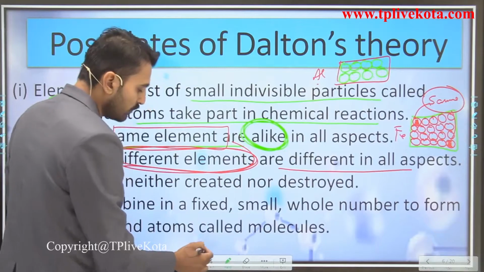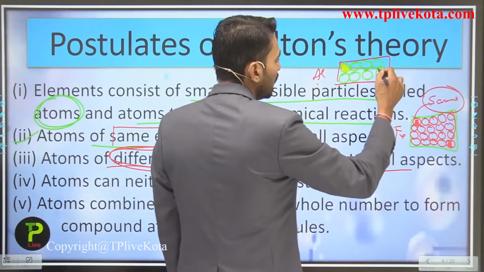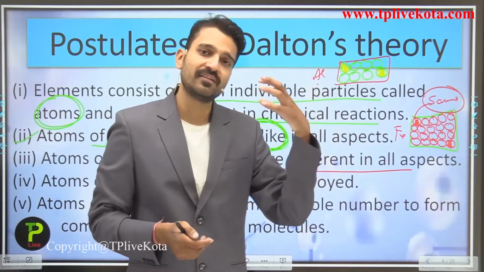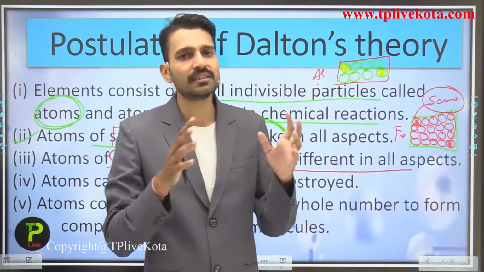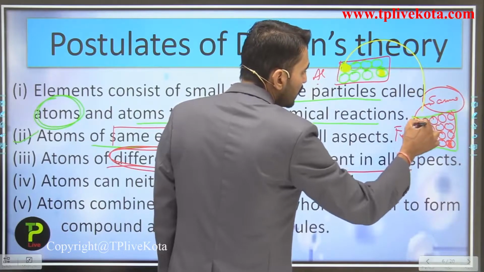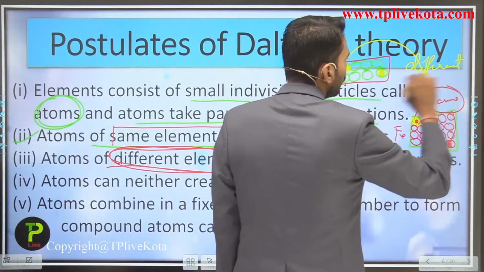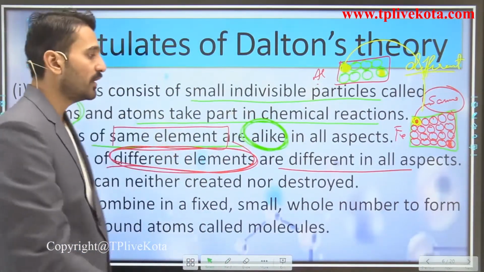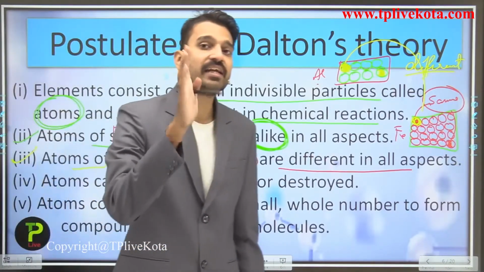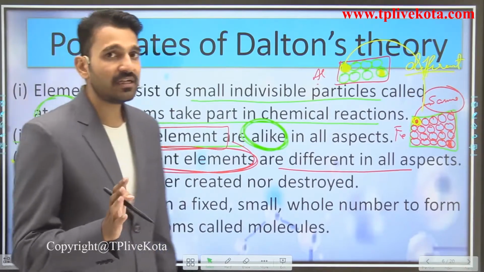So here students, what you see, that this particular atom is very similar to this particular atom, because they are what? They are the atoms of the same element. So they are alike in all respect, that is their physical and their chemical properties are all the same. But if I compare this particular atom of aluminium with the atom of iron, so they are what? They are different in all respect, because they are the atoms of different elements. So this was the postulate which was given by Dalton, that is the atoms of the different elements are different in all respects.